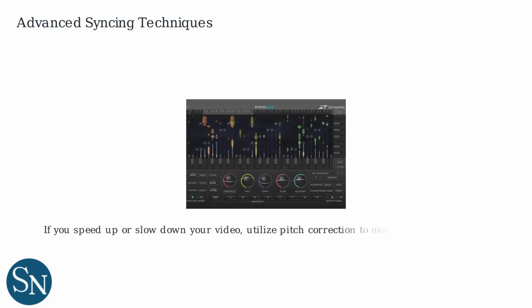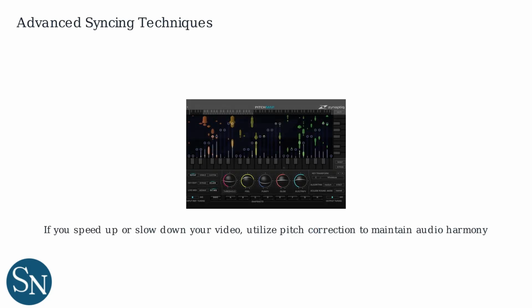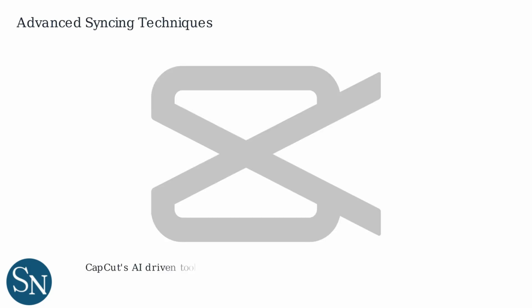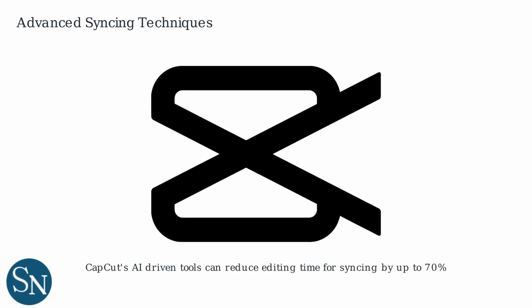If you speed up or slow down your video, utilize pitch correction to maintain audio harmony. This prevents unnatural voice or instrument changes. CapCut's AI-driven tools can reduce editing time for syncing by up to 70%. These intelligent features automate much of the synchronization process.